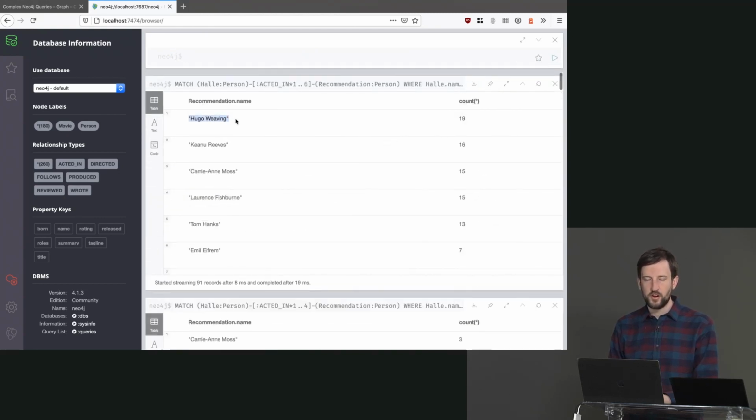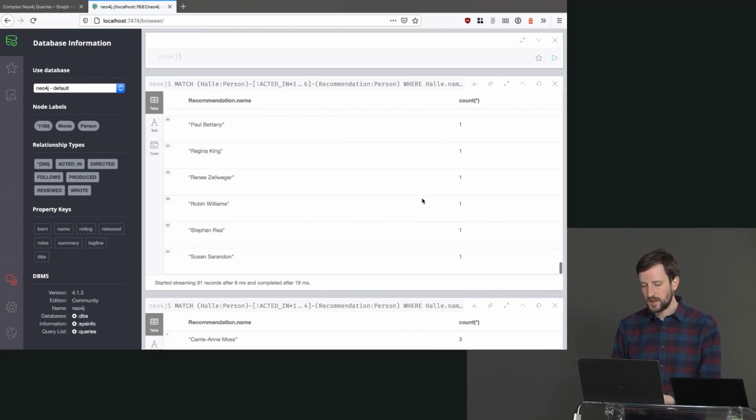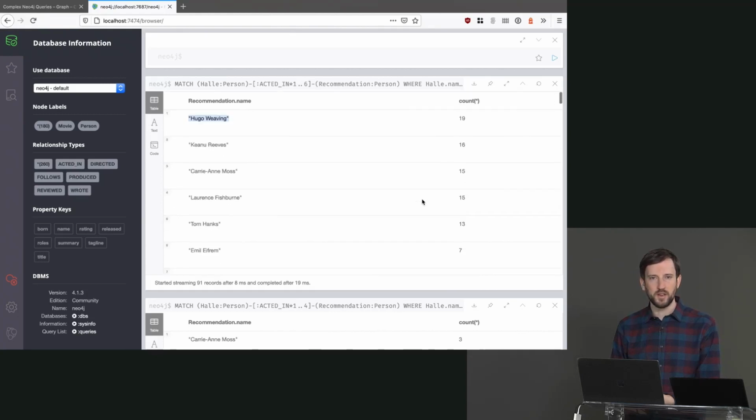For example, her very extended network: people that have acted in films with Halle Berry that have acted with someone else. If you add an additional hop there, for whatever reason, Hugo Weaving is very much in her extended network. And for that matter, that's probably most of the graph at this point, because that's a very wide graph if you allow for 2 hops.